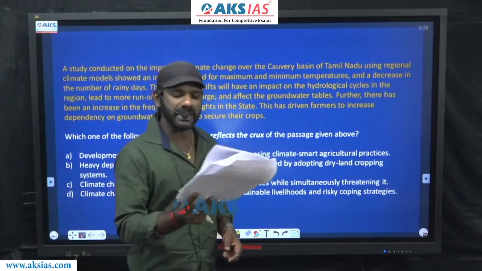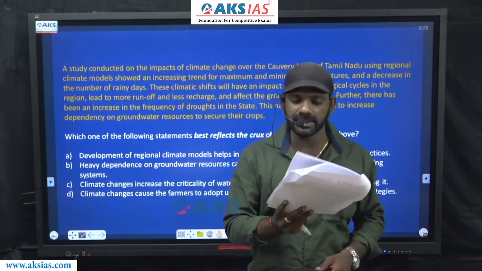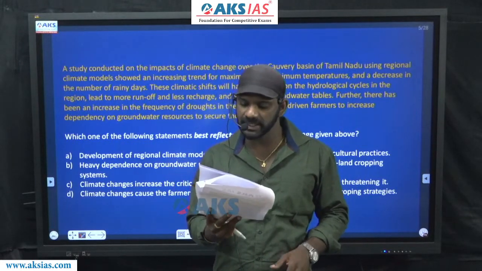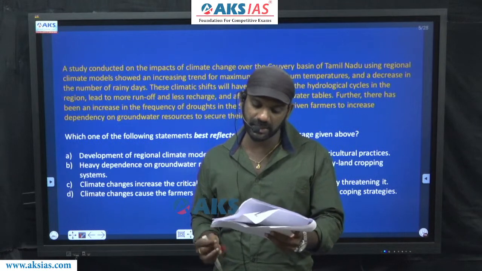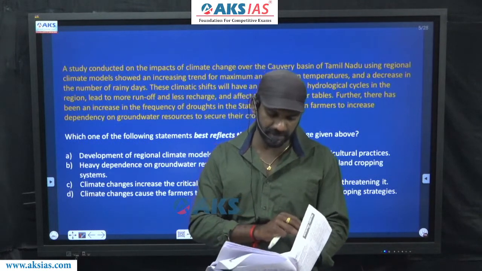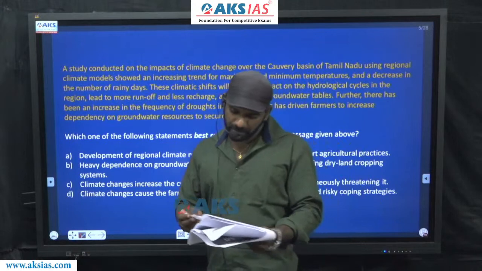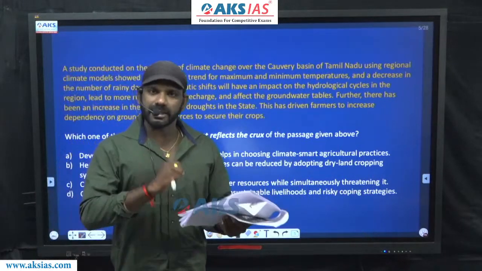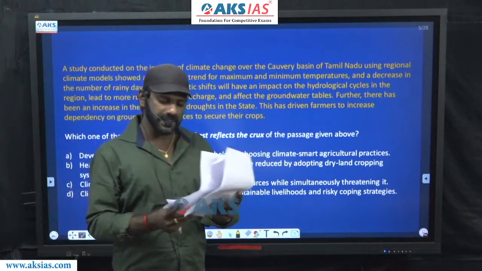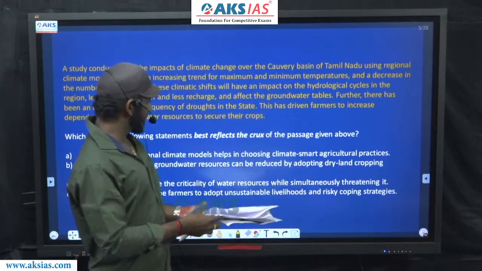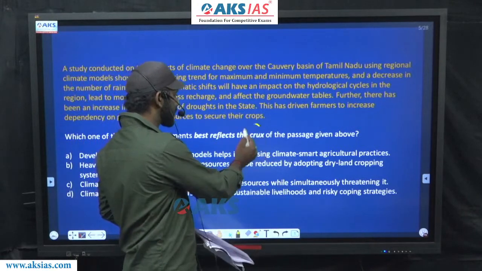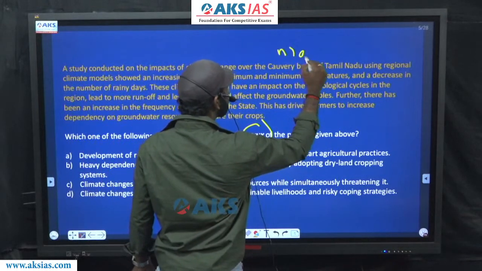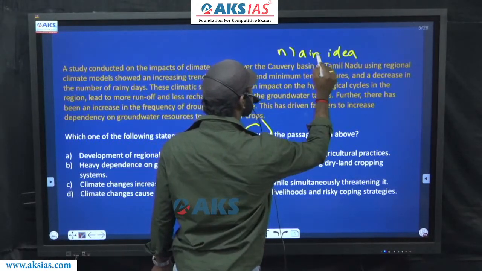Further, there has been an increase in the frequency of droughts in the state. This has driven farmers to increase dependency on groundwater resources to secure their crops. Now, the whole passage talks about climate change, right? I'll read the question. Which one of the following statements best reflects the crux of the passage given above? I say that this is a main idea question, right?